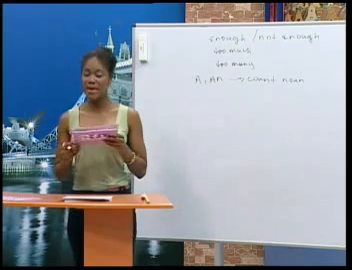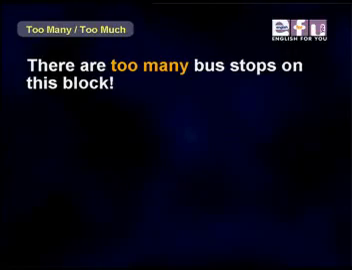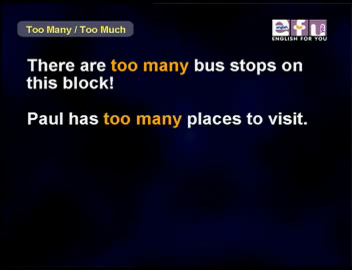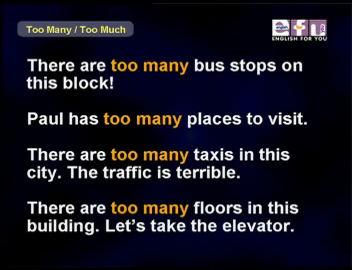First, we'll look at too many. Examples. There are too many bus stops on this block. Next, Paul has too many places to visit. There are too many taxis in this city. The traffic is terrible. There are too many floors in this building.